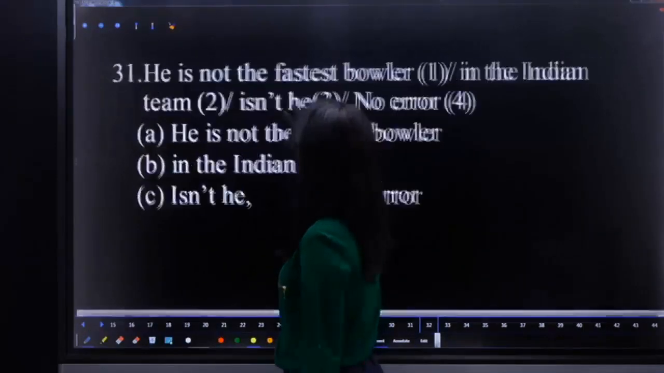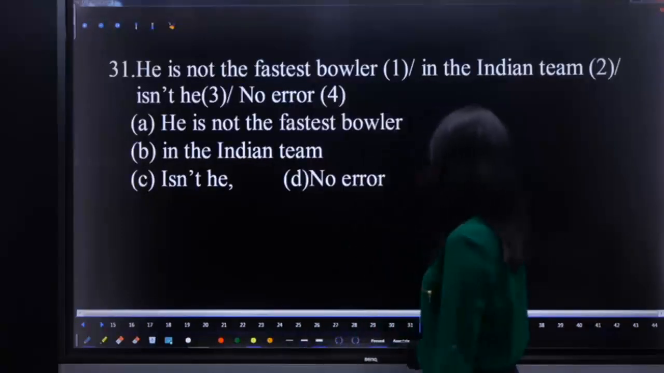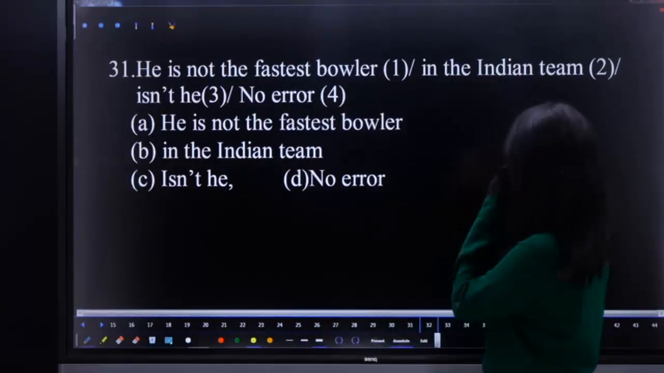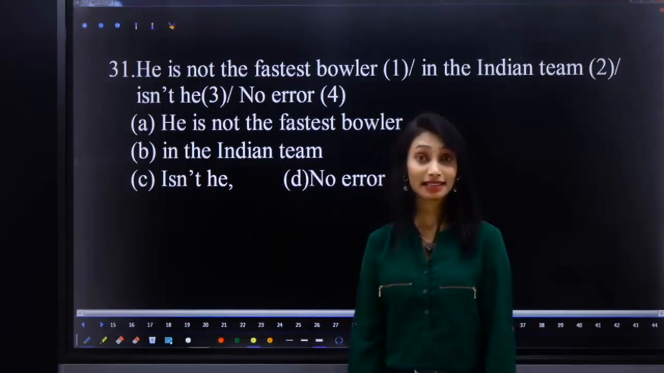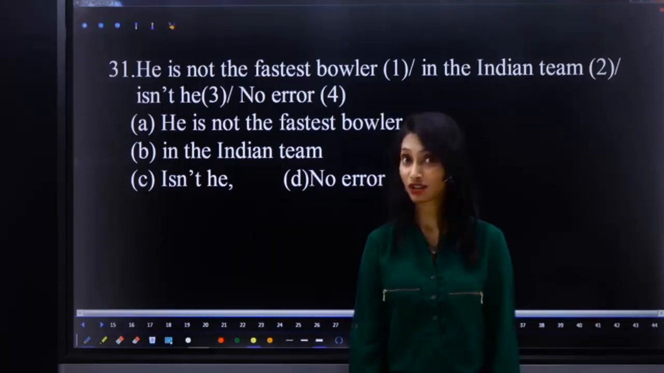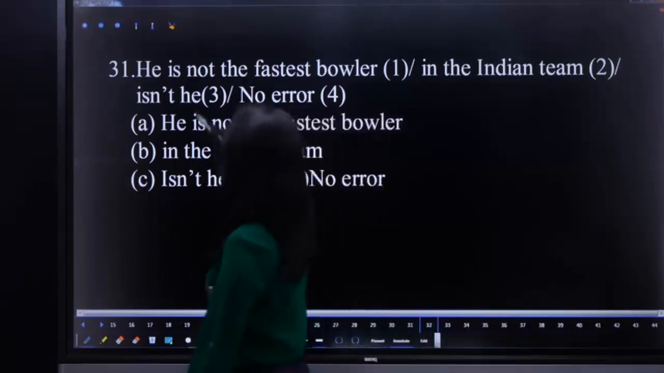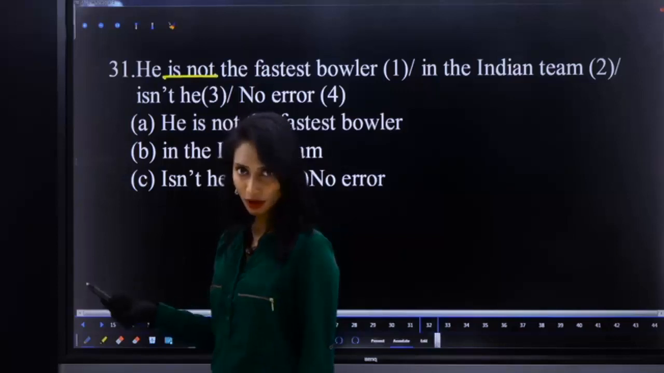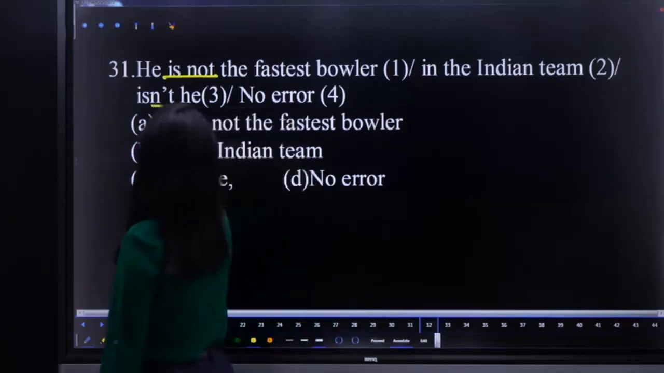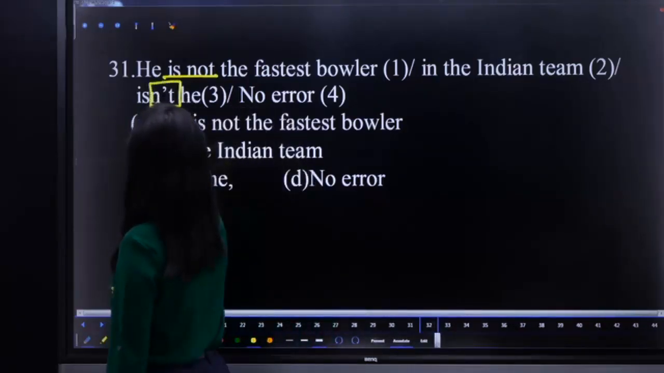He is not the fastest bowler in the Indian team. Isn't he? What is the error? Question tag. I discussed yesterday how to form a question tag. I told you, right? So here, he is not. The sentence is negative. The question tag should be positive. But what is there here? A negative question tag. So omit that n't. It should be is he.